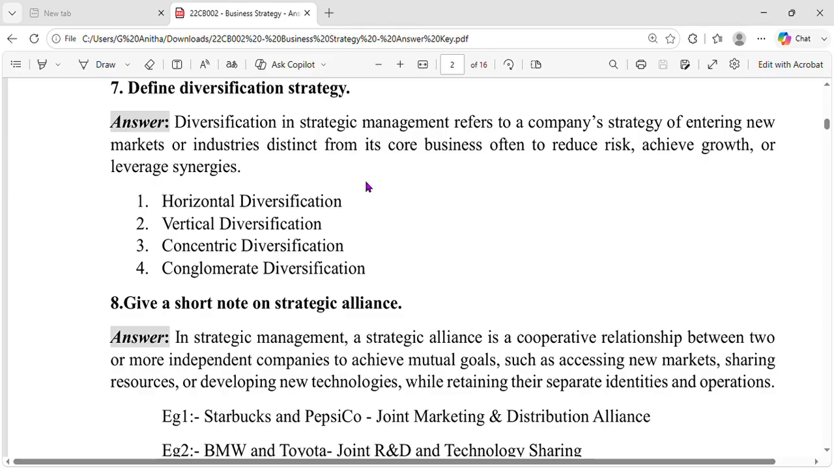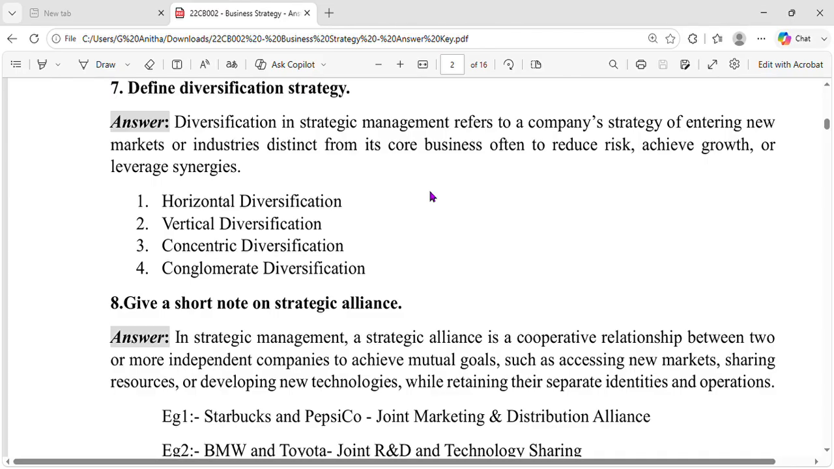So in order to keep away from all those risks and to achieve some certain kind of growth, we are going for this diversification. So diversification in strategic management refers to a company's strategy of entering the new markets or industries distinct from its core business. Maybe it's doing a core business of shop items, it may enter into the garment business, so like that. If it is going to show some diversification, maybe it can reduce the risk and it can achieve the growth.